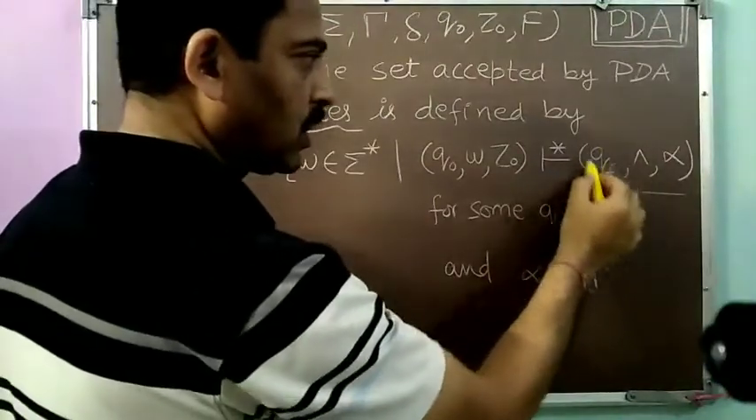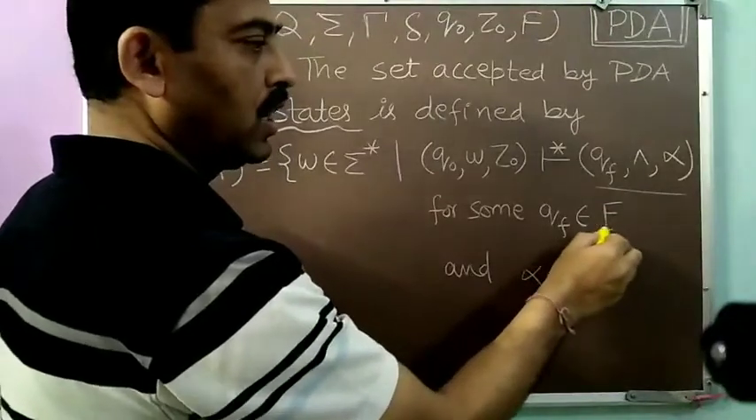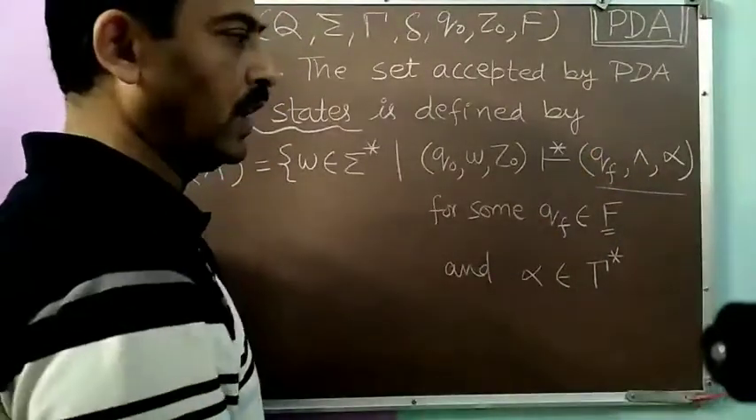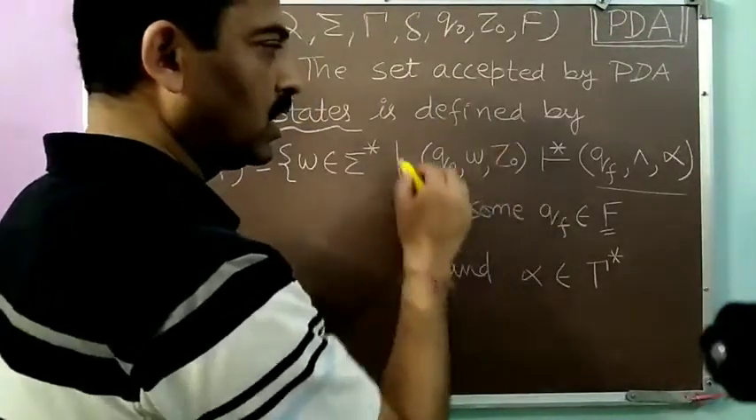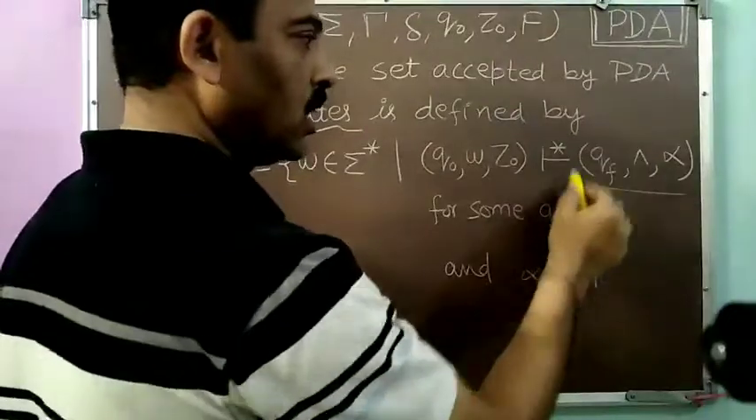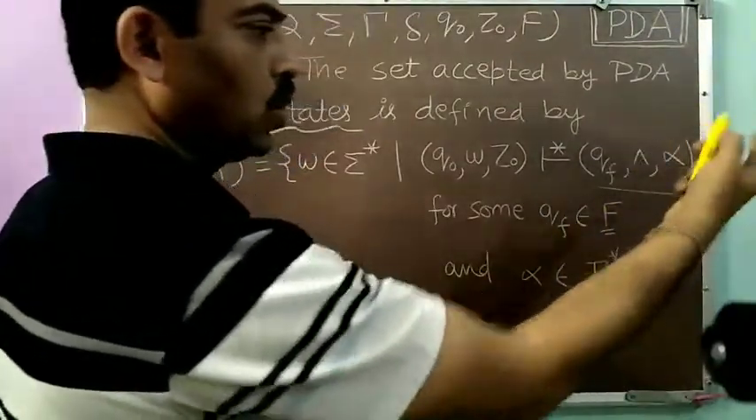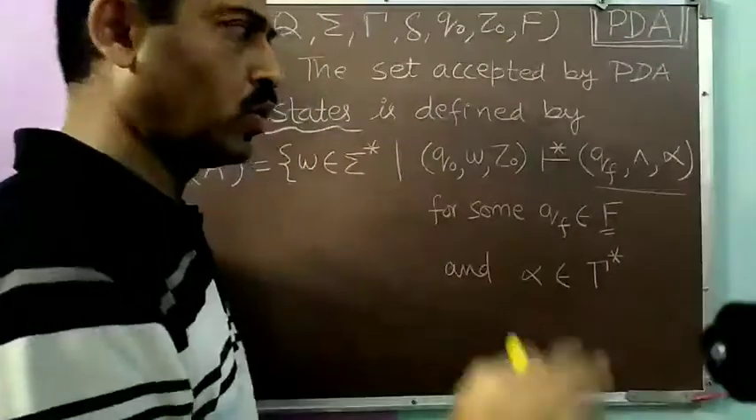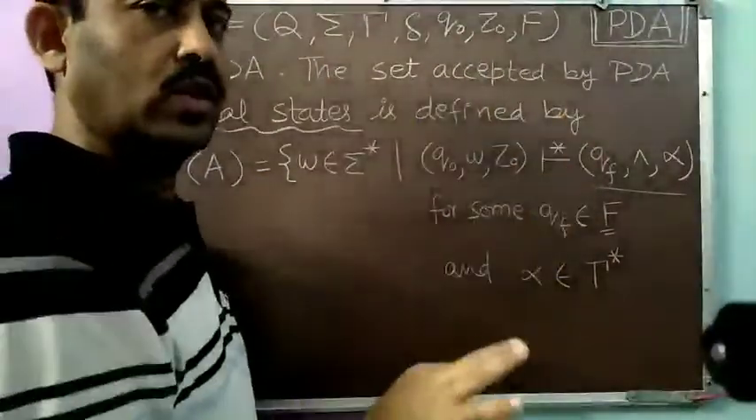So whatever state we are reaching, that state should be a final state. QF belongs to F means that state should be a final state. So if from the initial ID (Q0, W, Z0) we move to an ID which consists of a final state and something stored on the pushdown store, where alpha belongs to rho star, then anything can be on the pushdown store. We are not defining what is on the pushdown store, but something is there.